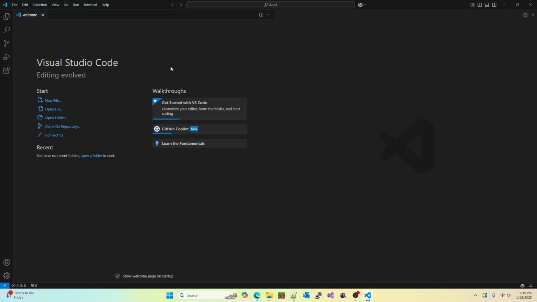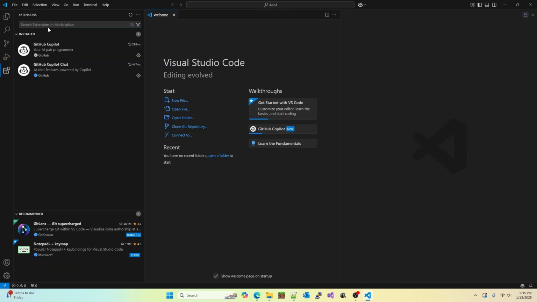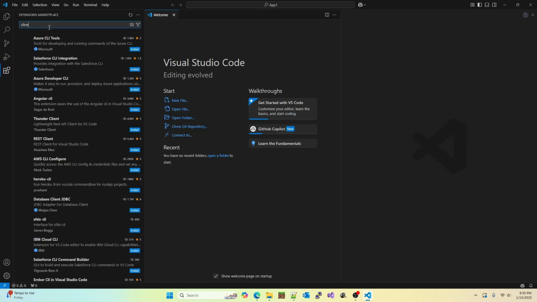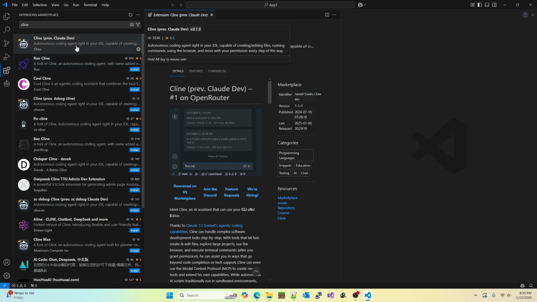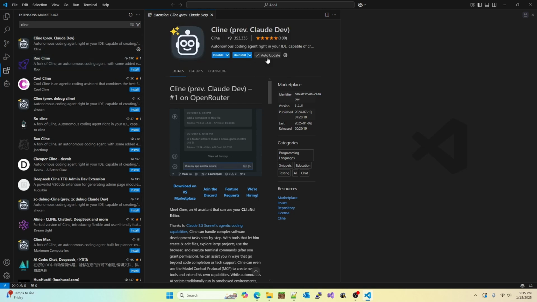Visual Studio Code installed. We're going to go on the left and look at extensions. And we're going to type in Cline. And the first option, Cline, previously Claude Dev, which has 4.5 stars and that amount, it's the top option. We're going to click install. So now it's installed here and we can see the options.